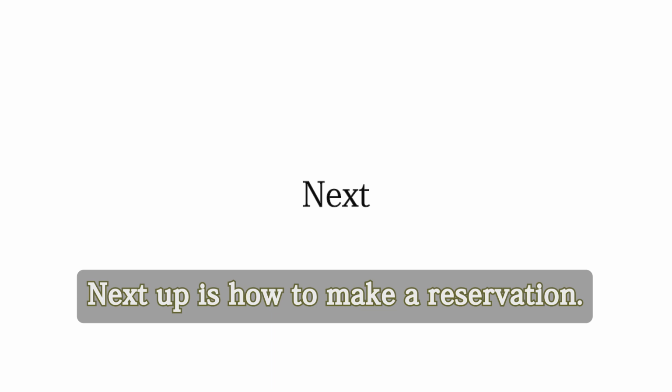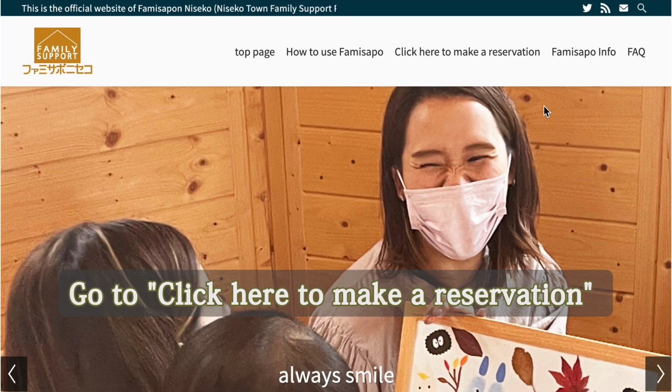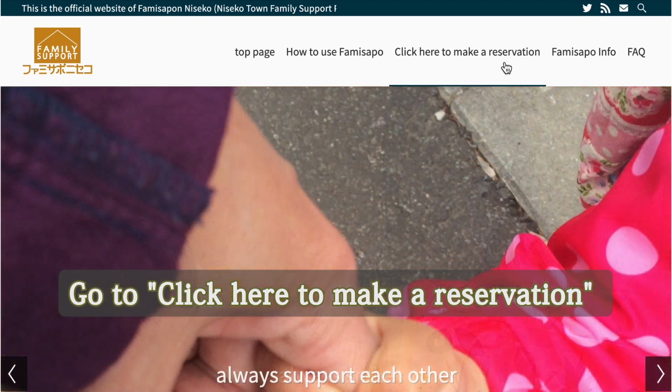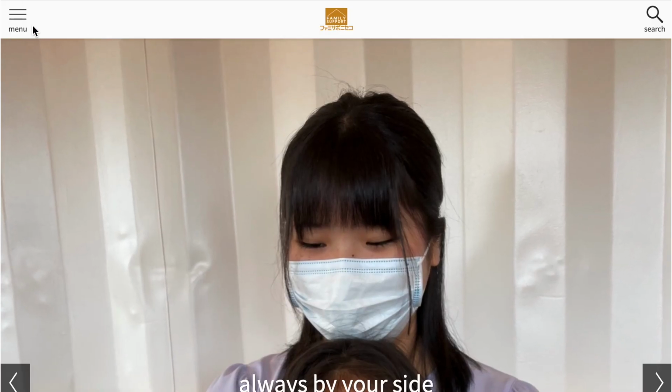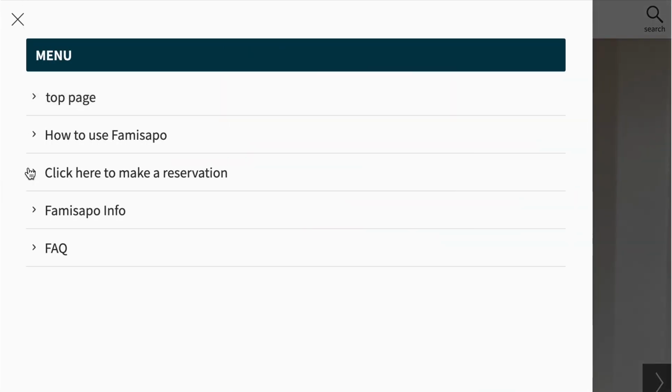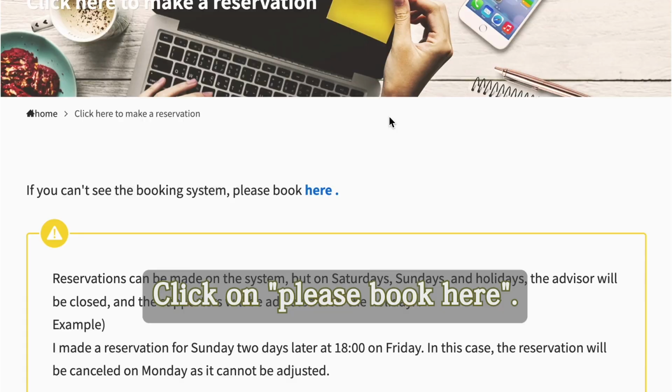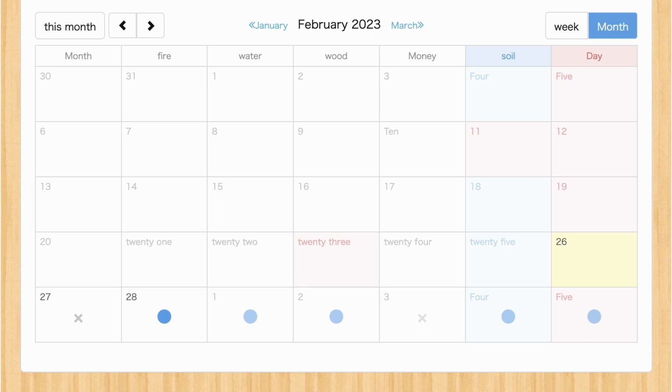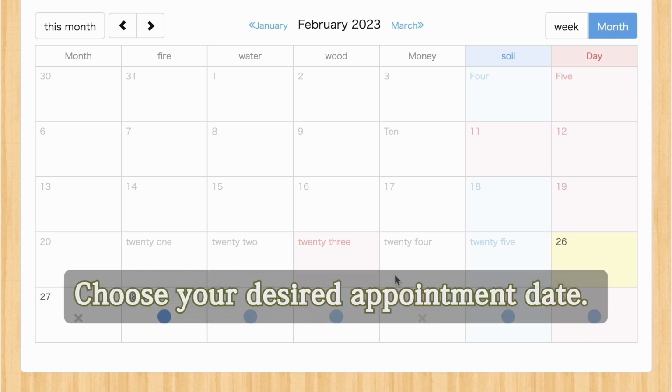Next up is how to make a reservation. Go to Click here to make a reservation. Click on Please book here. Choose your desired appointment date.